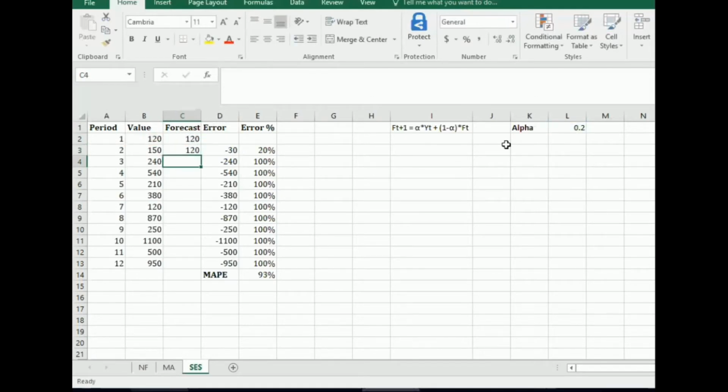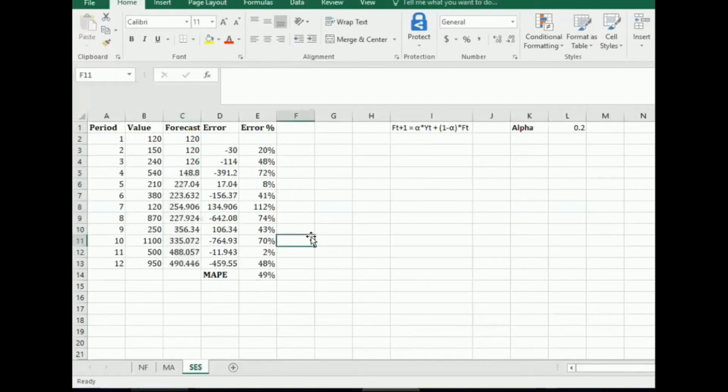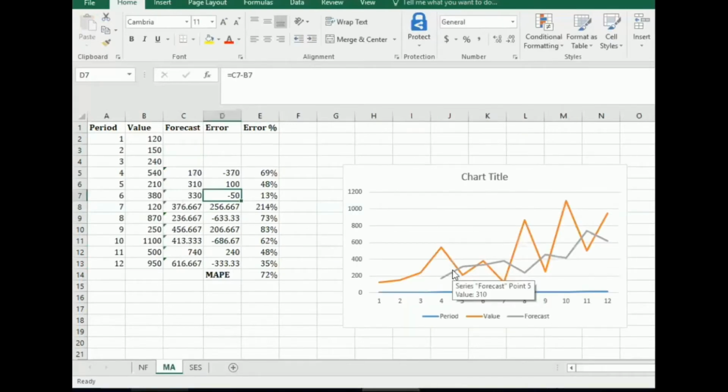This is my formula. I'll do just one thing to ensure this cell reference is constant. I'll just add a dollar sign here. It will be $L$1, 1 minus $L$1. Yeah, I'll copy paste this formula for all time periods. We have done the prediction. Your MAPE comes out to be 49%, which is significantly better than what we saw in moving average.